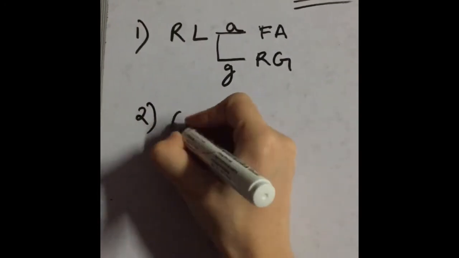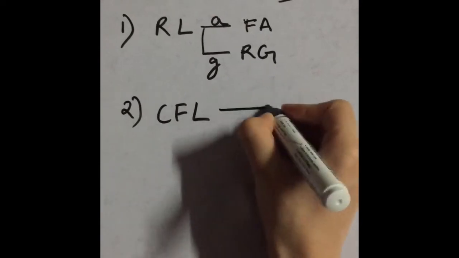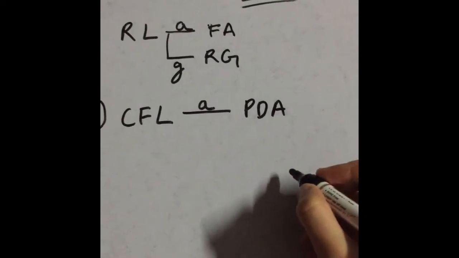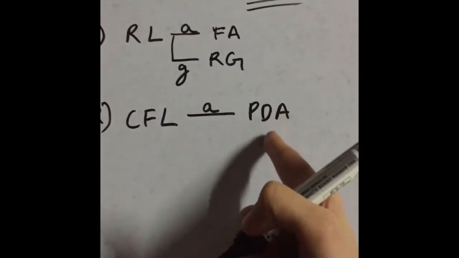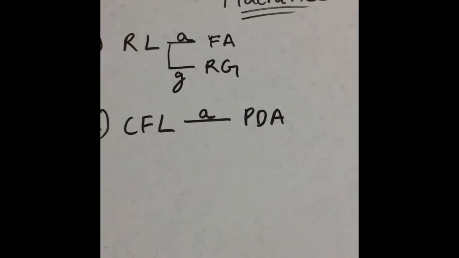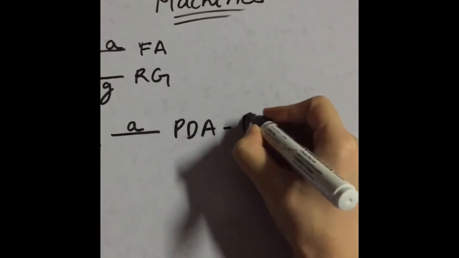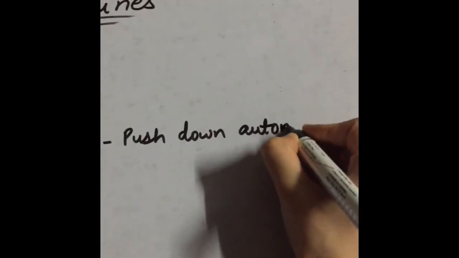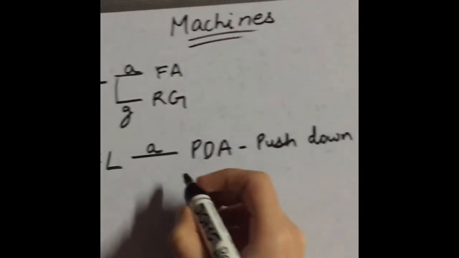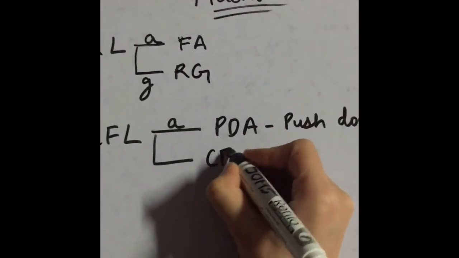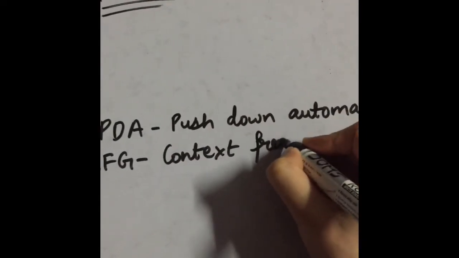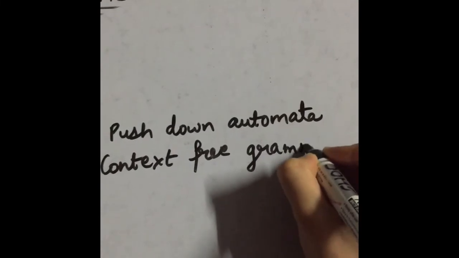Now the second is context free language. Context free language is accepted by PDA, which is pushdown automata, and we will discuss later that PDA has two types, deterministic and non-deterministic, right? And the generator of context free language is context free grammar, right? By this, context free languages are generated.